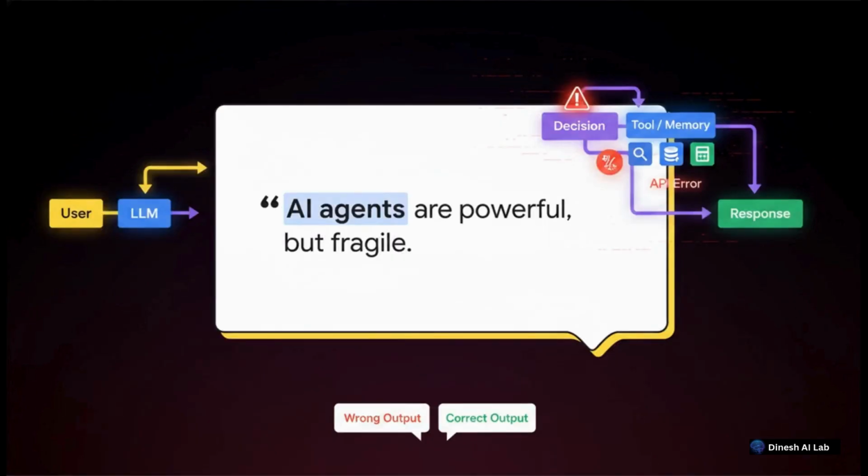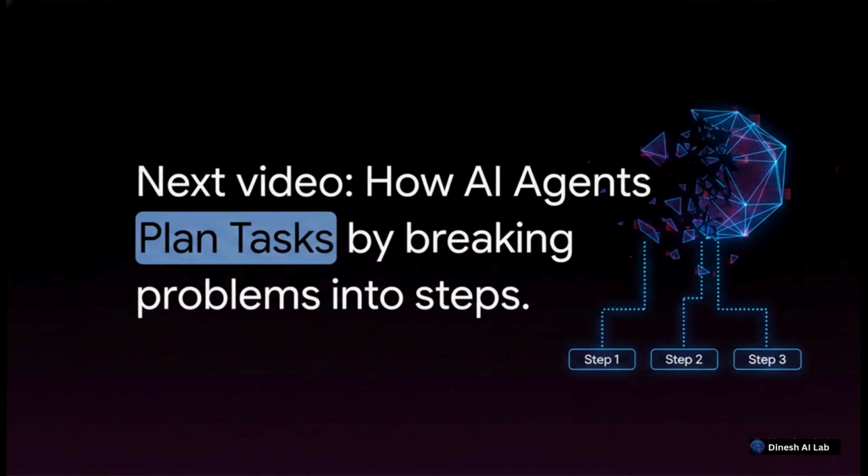So if you remember nothing else, remember this quote: AI agents are powerful but fragile systems. Yes, they have absolutely incredible capabilities, but that fragility means they aren't just plug-and-play magic. They require very careful, deliberate engineering and constant iterative improvement to actually work reliably out in the wild. And that wraps up our diagnostic on why these agents fail and how we patch them.